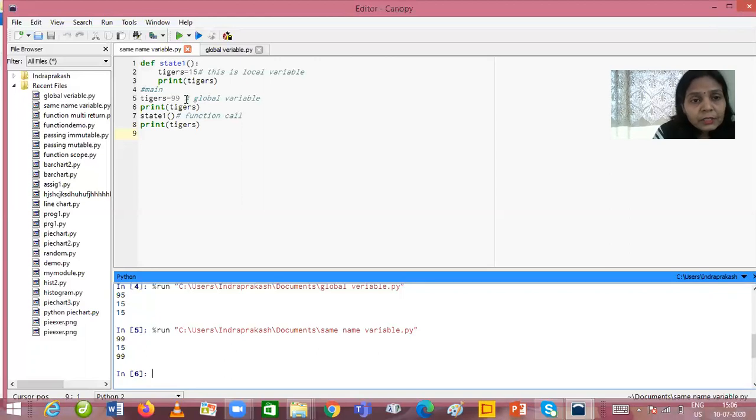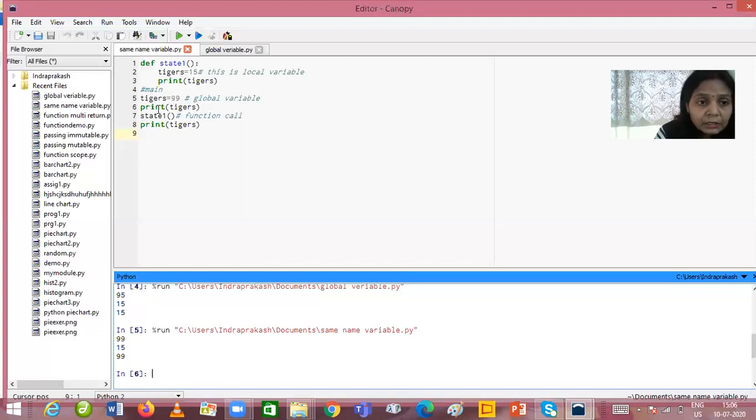Okay, so that's why it is known as a global variable, and the scope of this variable will be throughout this whole program, right? So now when we are printing the value of this tiger variable, as you know very well, the execution of the program will start from the main area. So first of all the statement fifth will execute, and that statement includes the declaration of a variable tigers is equal to 99.